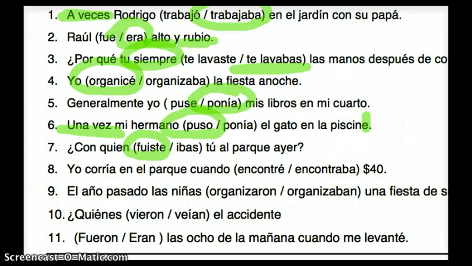Next up. Yo corría en el parque cuando blank $40. This is an interrupting action. So I was running in the park when, and the interrupting action, a lot of times you'll see this, when. So I was running in the park when I found $40. So encontré. El año pasado las niñas blank una fiesta de sorpresa.